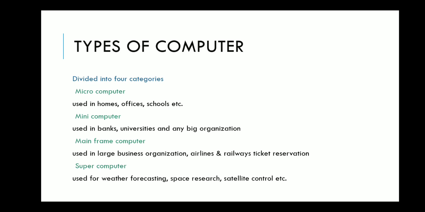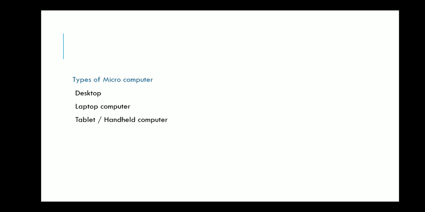It provides a networked environment. Supercomputer is the fastest and largest computer, used for weather forecasting, satellite control, research purposes, etc.